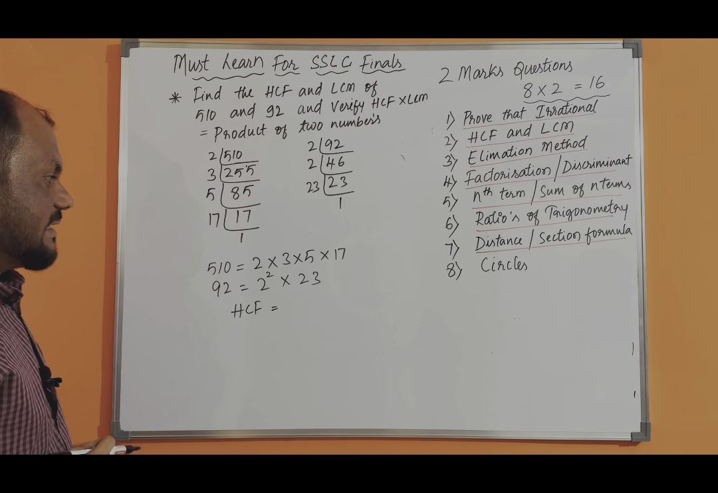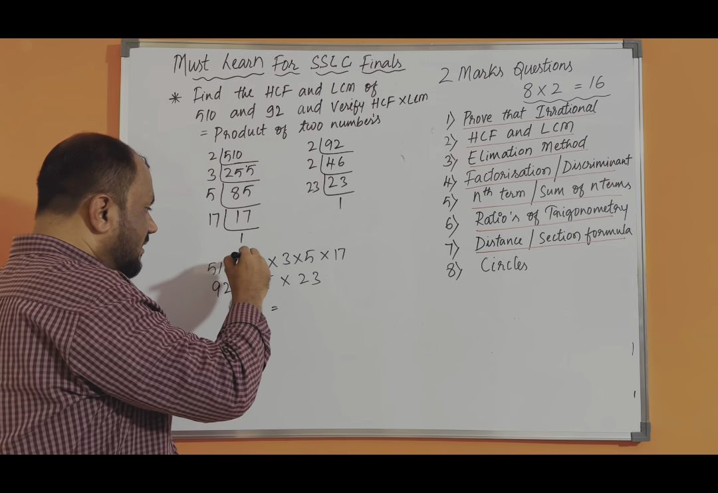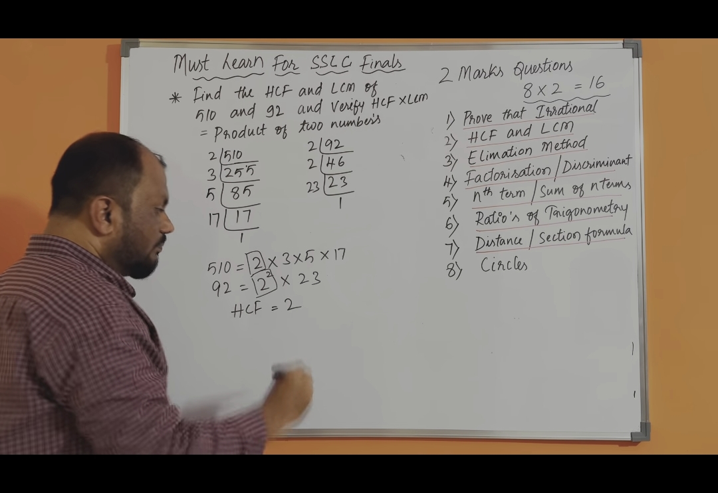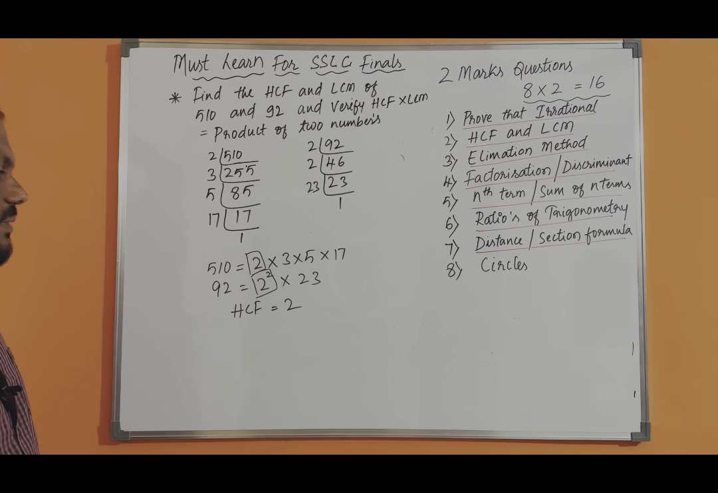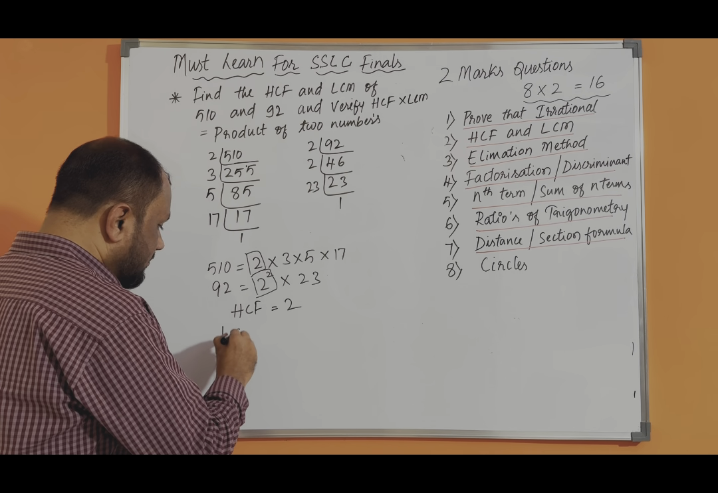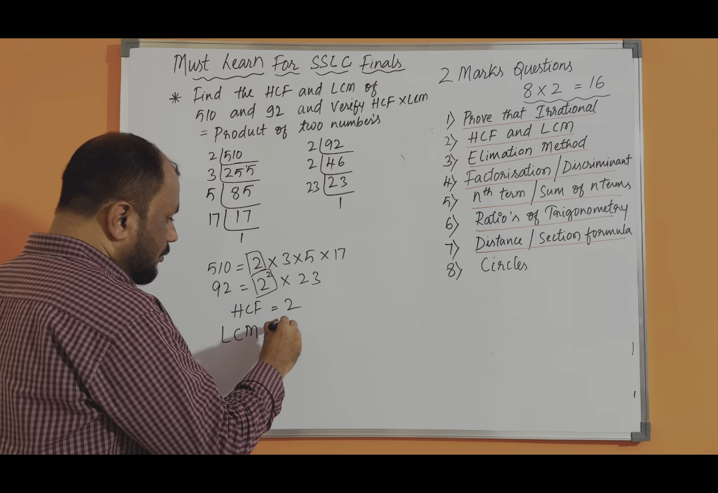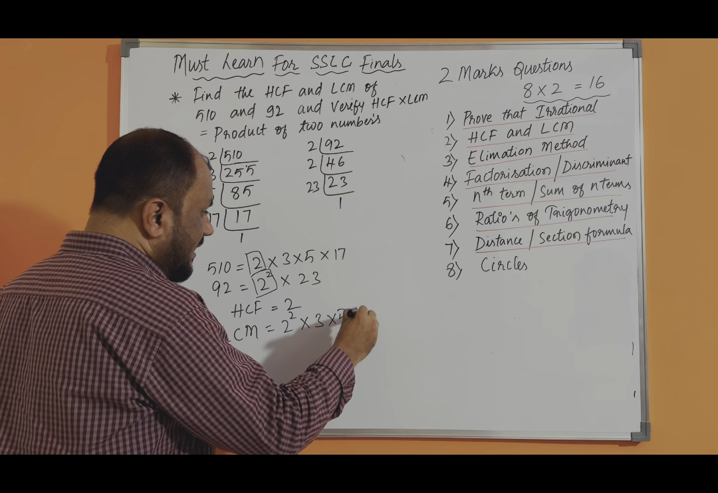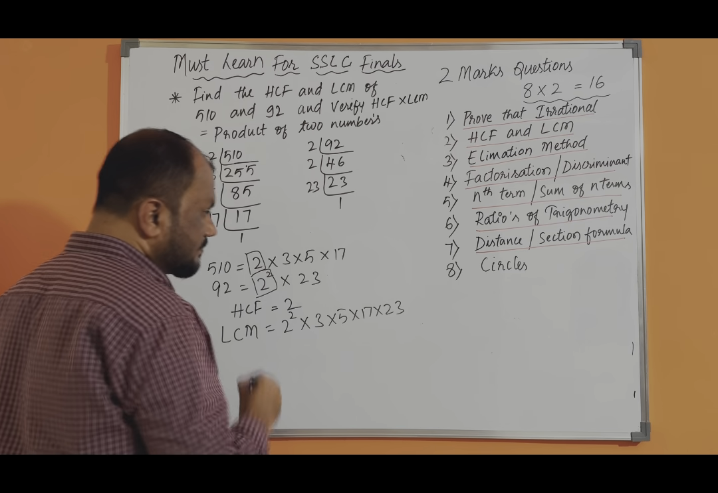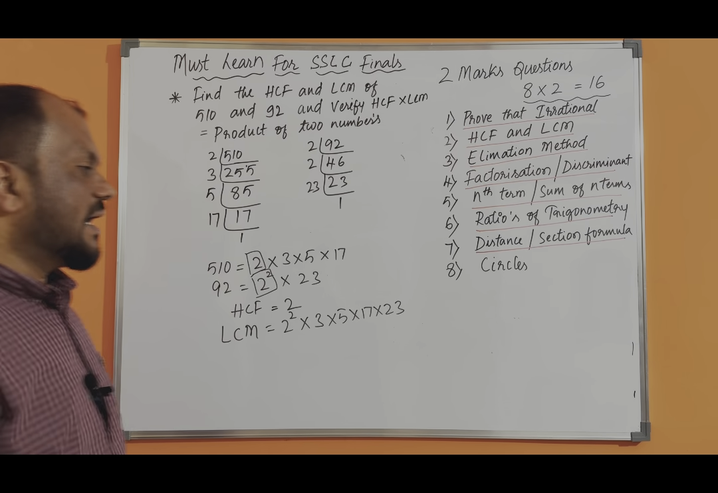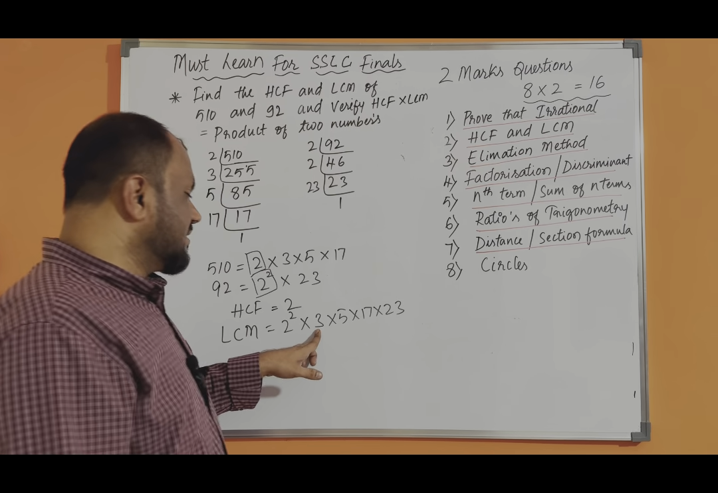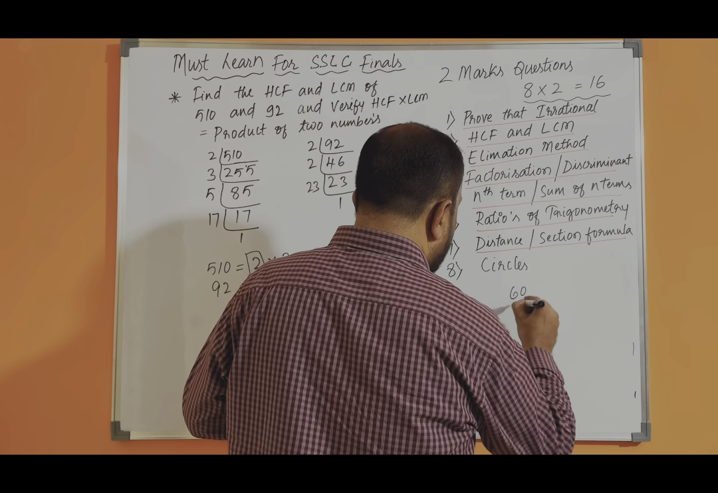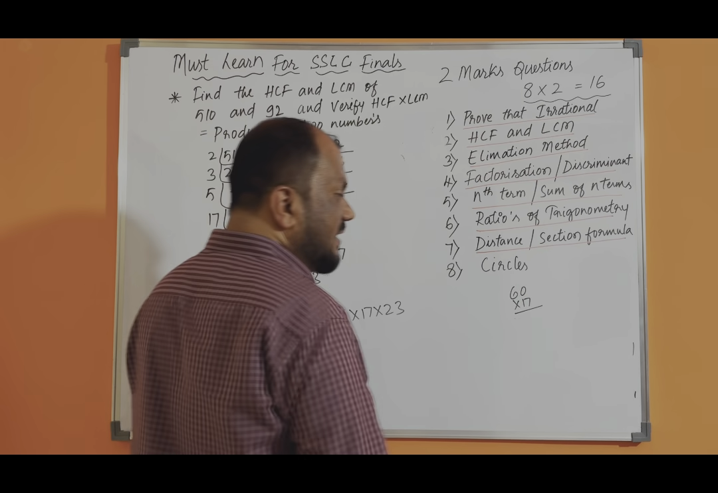HCF is the highest common factor. So here 2 and 2 square, the highest common is 2. So the HCF of the given numbers is 2. Then LCM, the least common multiple, is 2 square into 3 into 5 into 17 into 23. 2 square is 4. 4 threes are 12. 12 fives are 60. Now multiply 60 with 17.